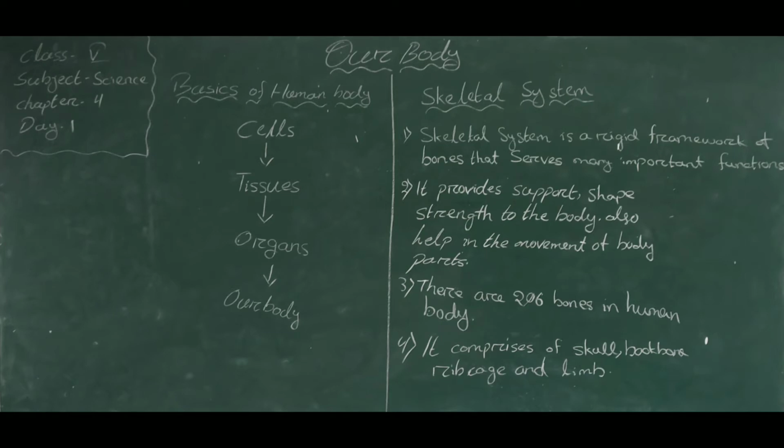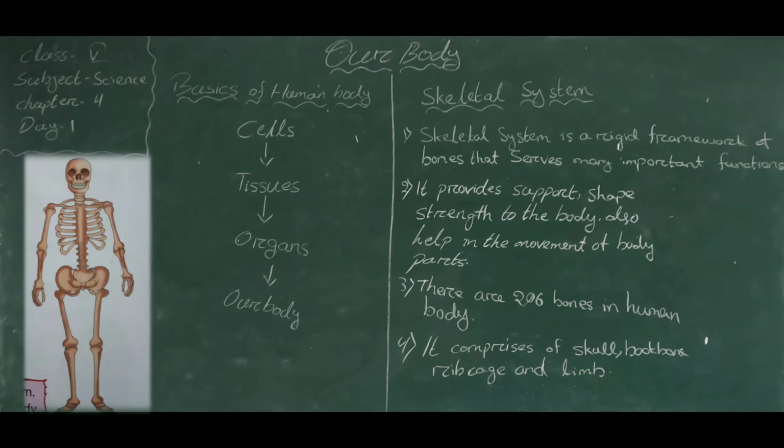Okay, students. Now, what is the skeletal system? Look at the blackboard, students. A skeleton is here. The skeletal system is a rigid framework that works as a support structure for your body. It provides the body shape, allows some movements, makes blood cells, protects the internal organs and stores minerals.